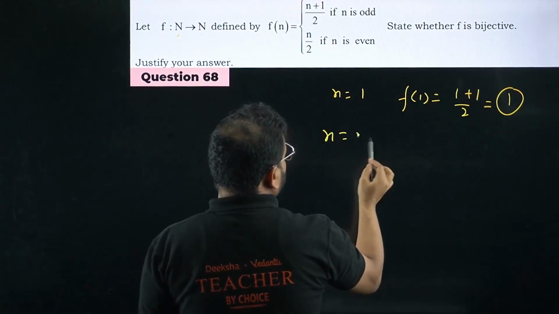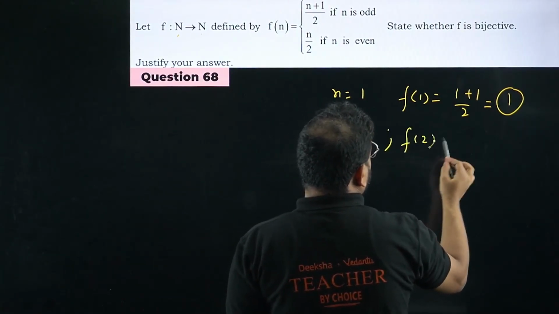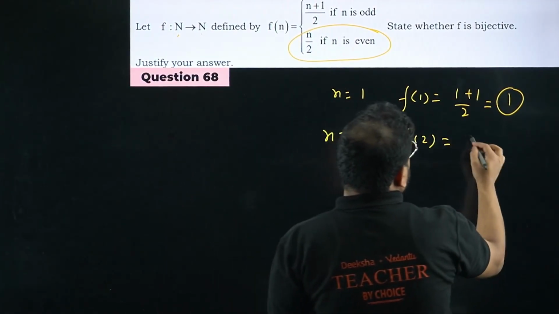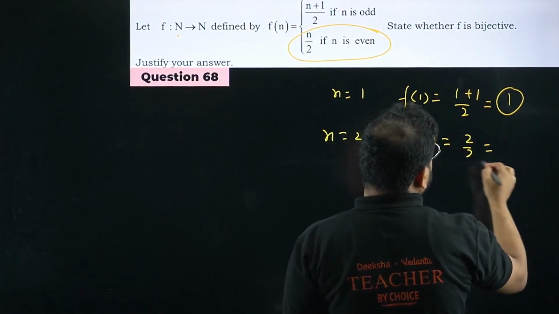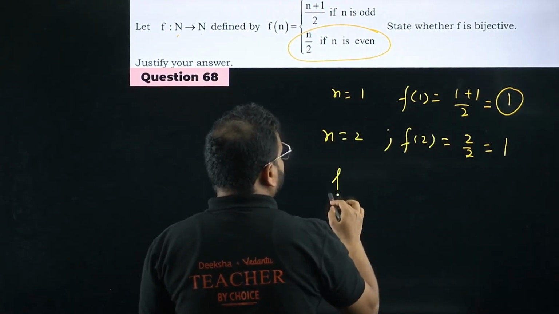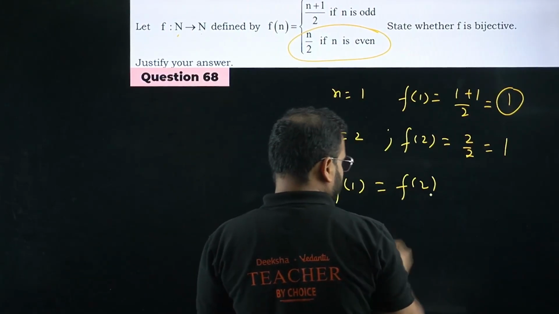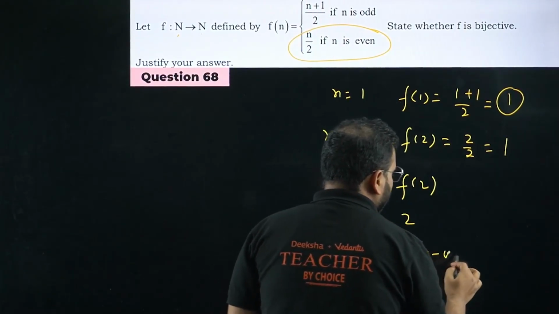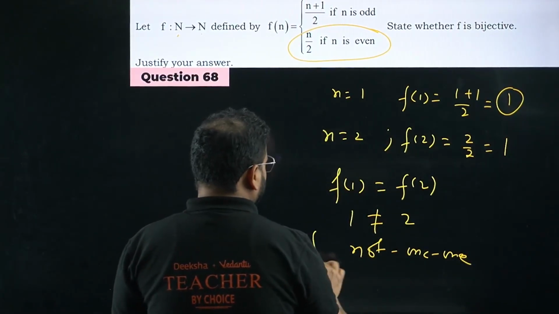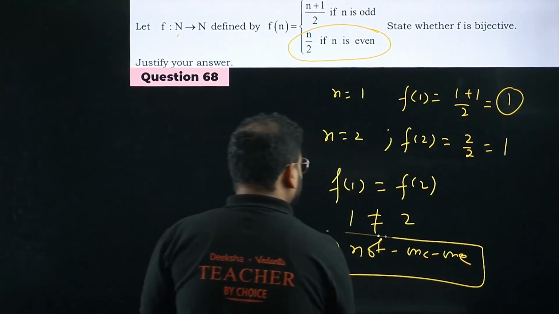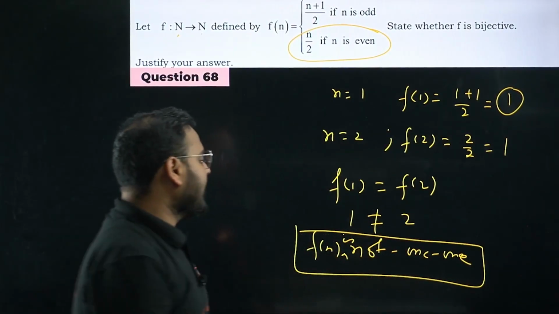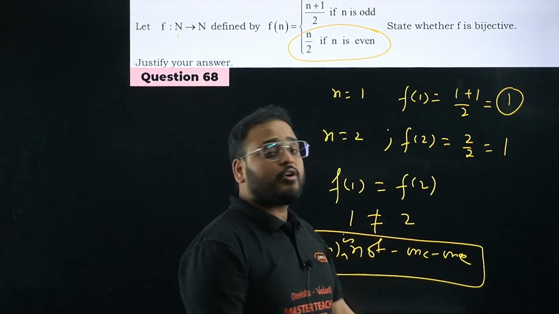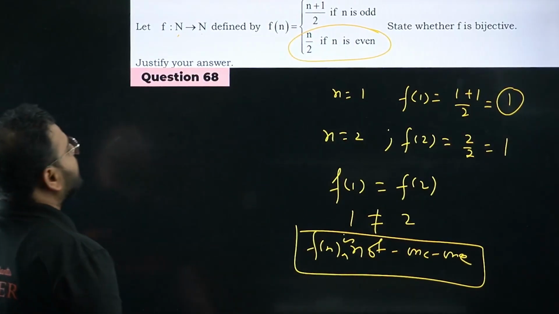Now if you take n value as 2, please check. f of 2 will turn out to be, you're going to take this definition of the function, n by 2. It will become 2 by 2, how much is that? Again, you're getting this as 1 only. So basically I'm saying that f of 1 is equal to f of 2, but 1 is not equal to 2. Hence, not one-one. Hence, the function f of n is not a one-one function. Correct. Because f of 1 is equal to f of 2, but 1 is not equal to 2. Is 1 equal to 2? Of course not.